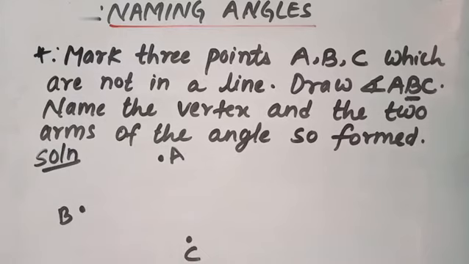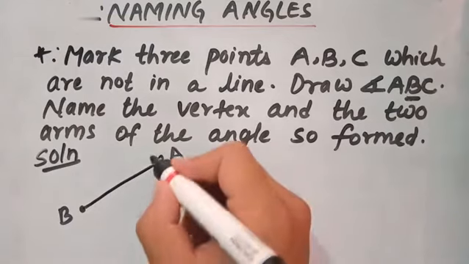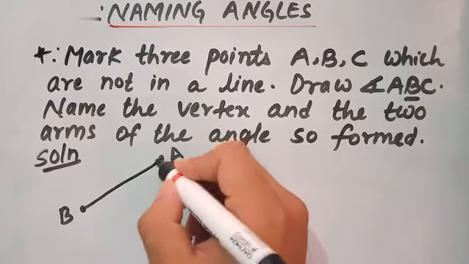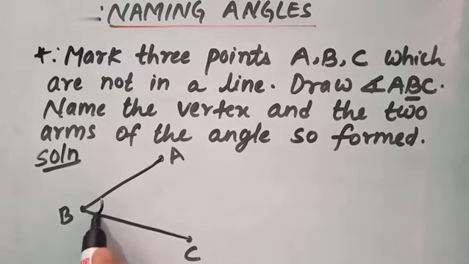हुन्छ, तान्नुपर्ने हुन्छ. So let's do from A. So students, I have drawn one line from A up to B. Now I will draw from C up to B. So students, I have drawn line from A up to B and C up to B. In this way we can see B is your vertex. At point B, angle has been formed.